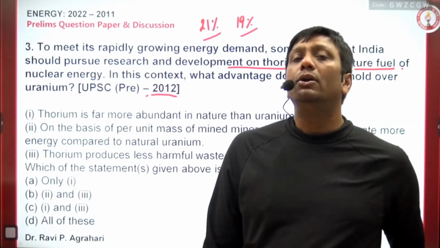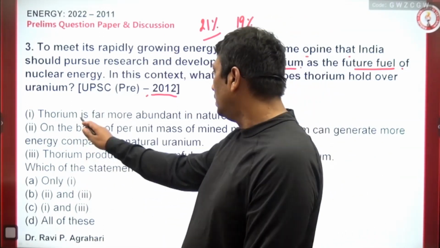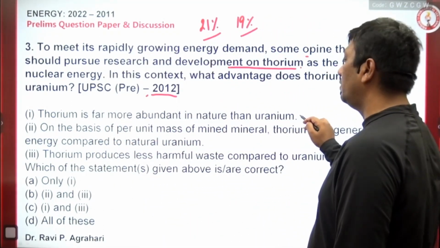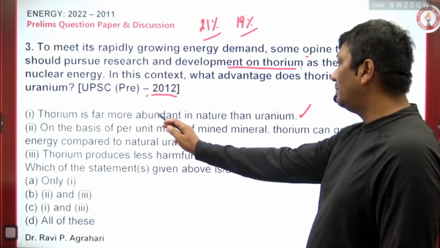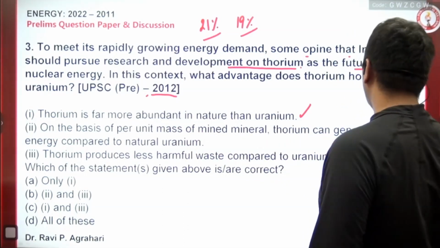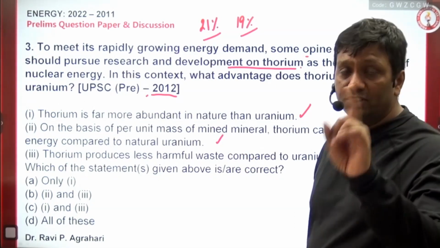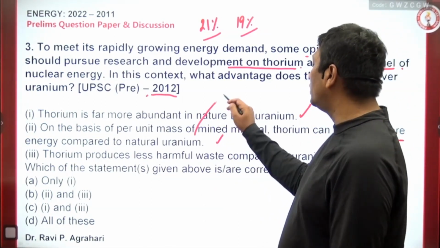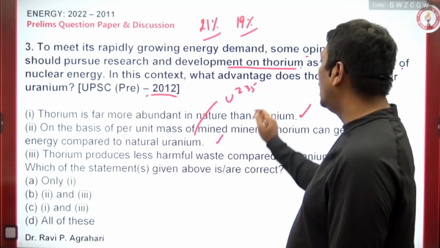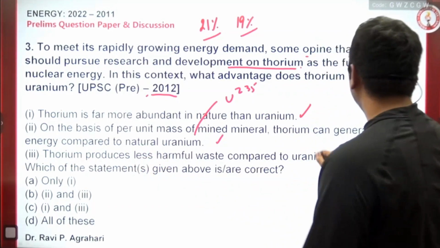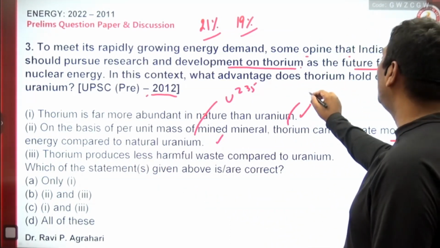Again, it is a static question, no current updates. Thorium is far more abundant in nature than uranium. Absolutely right. On the basis of per unit mass of mined mineral, thorium can generate more energy than natural uranium, because thorium is more efficient, scientifically proved. Uranium means uranium-235, I told you guys. And thorium means thorium-derived uranium-233.